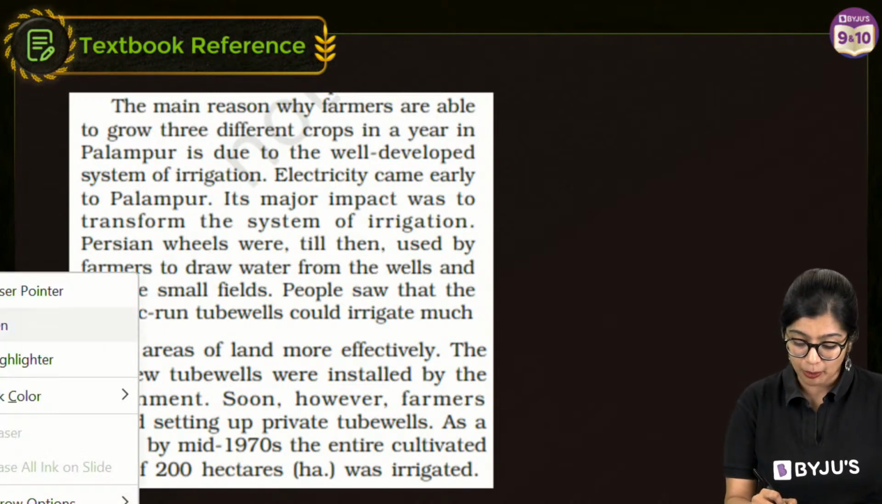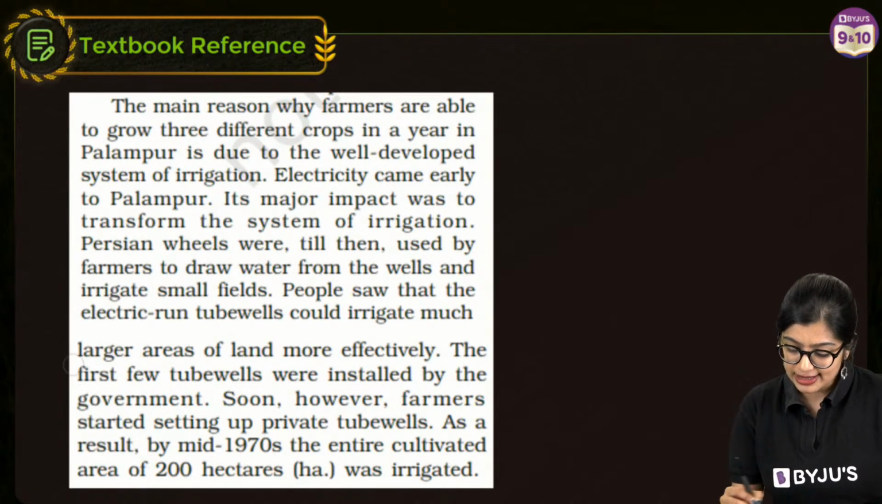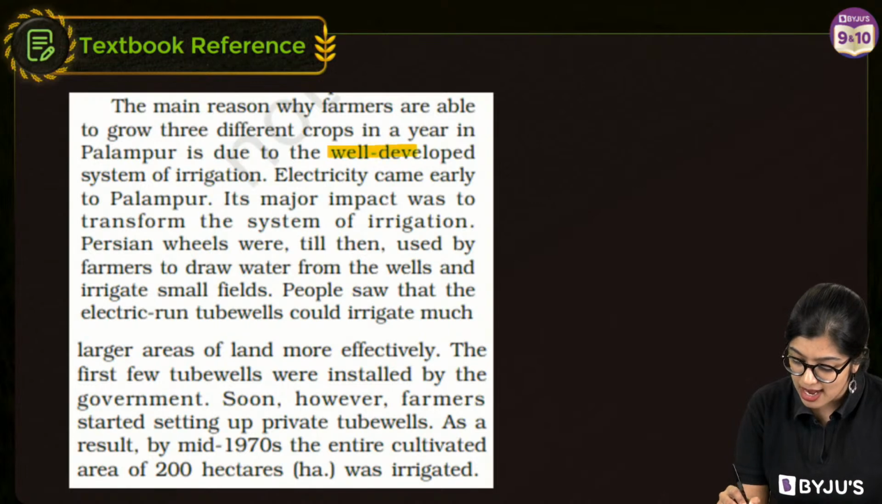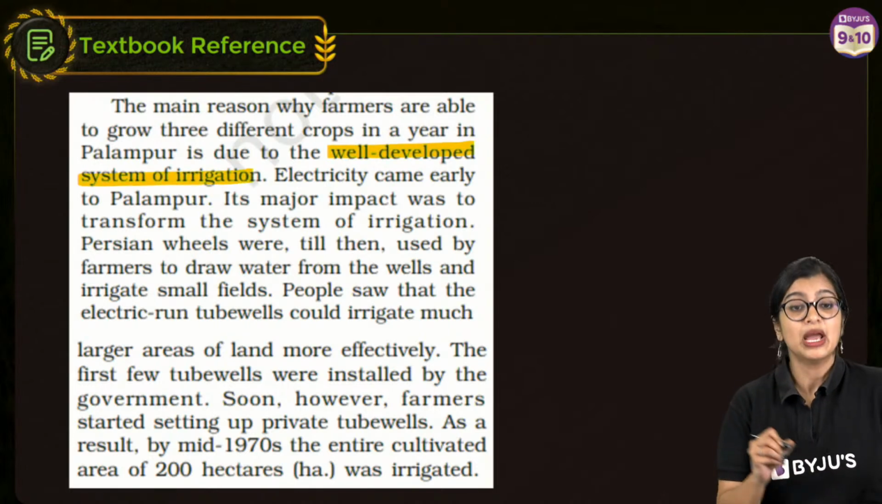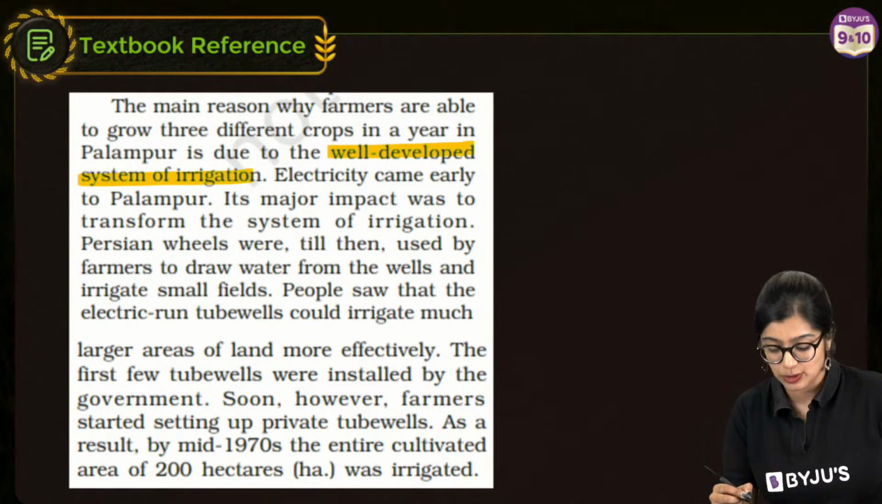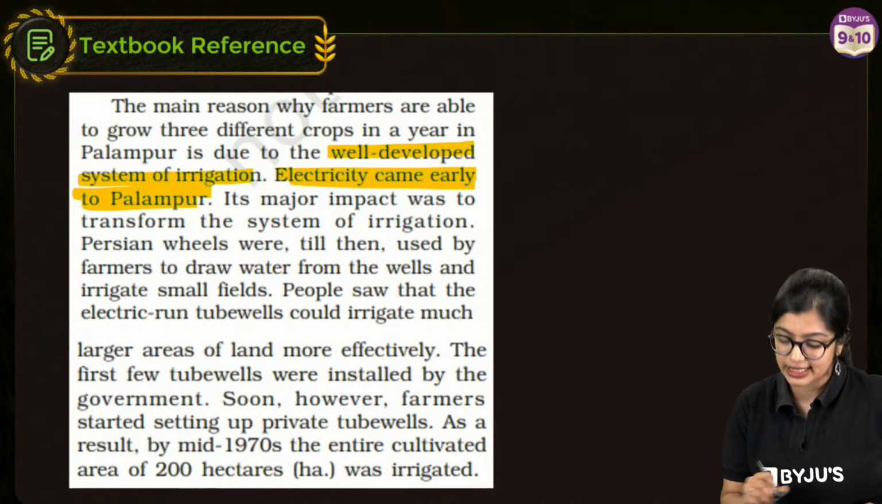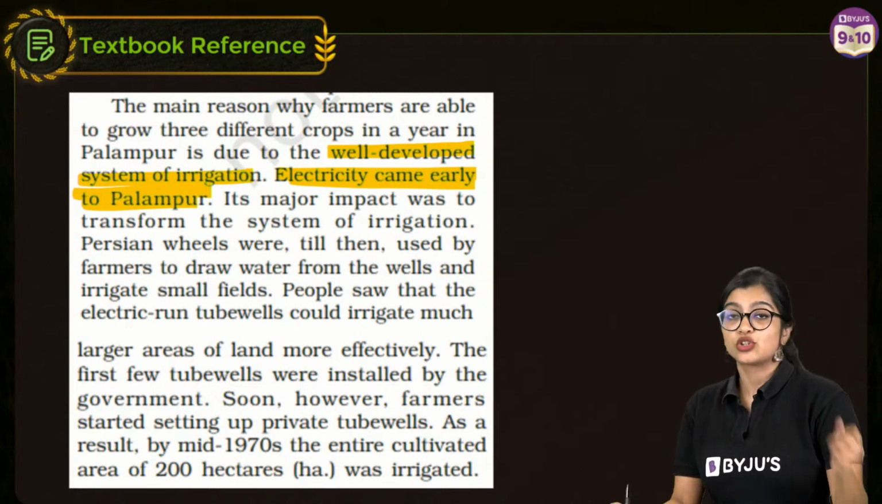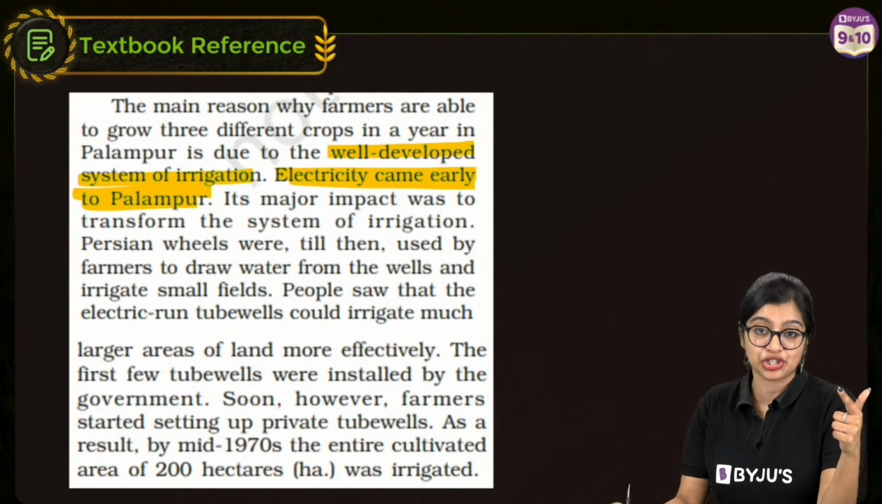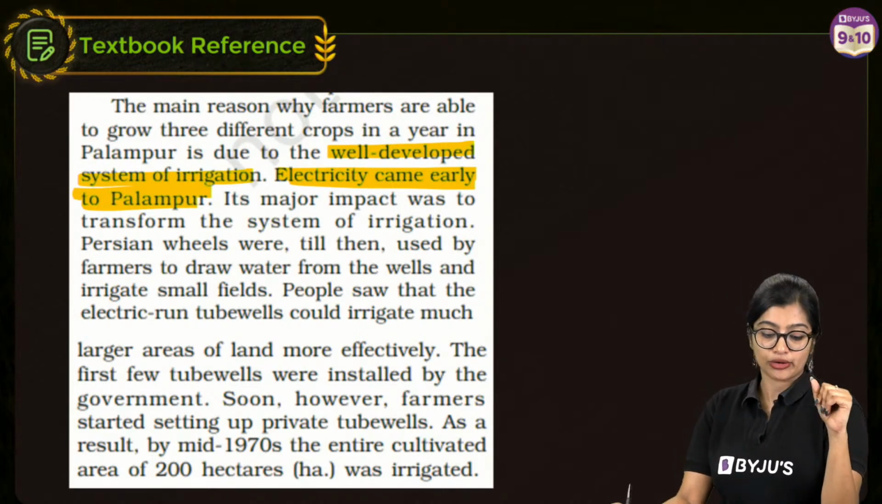2 very important pointers here. First and foremost, we see that they have a well-developed irrigation system. Please highlight this point in your textbook. And along with that, we see that electricity came early to the village of Palampur. So electricity and irrigation are very, very important, right?